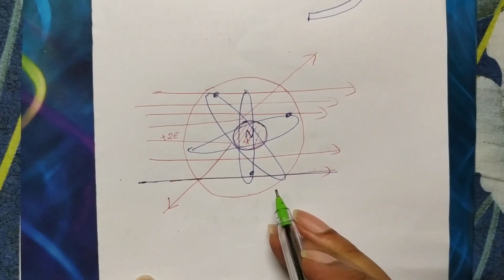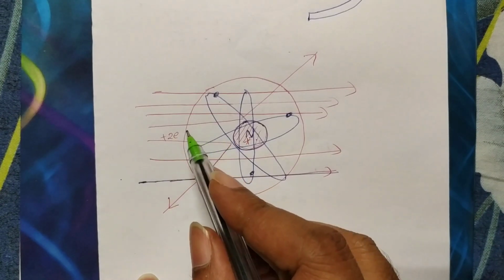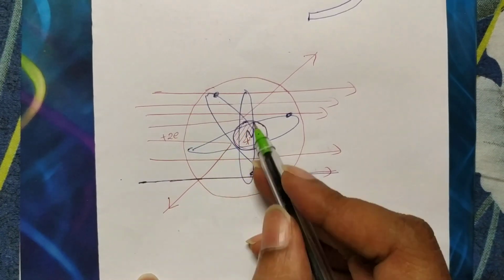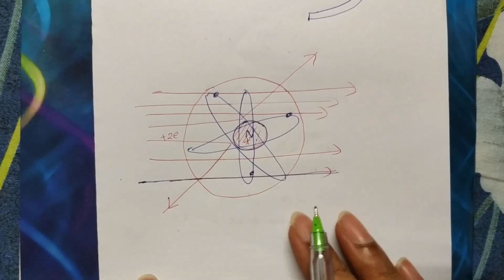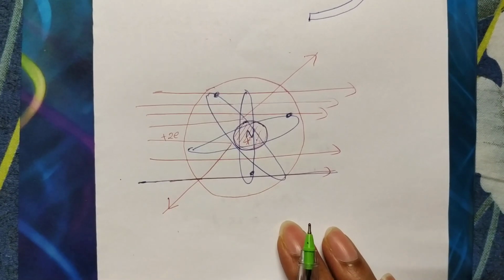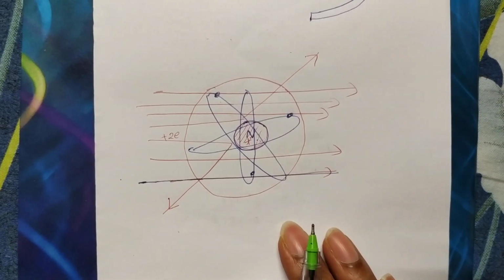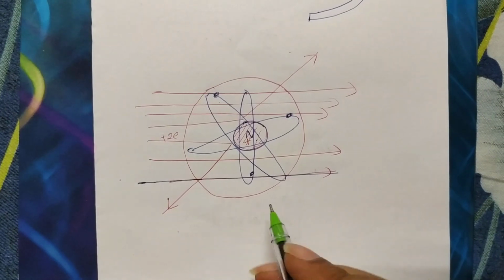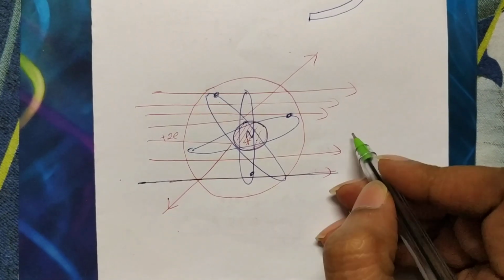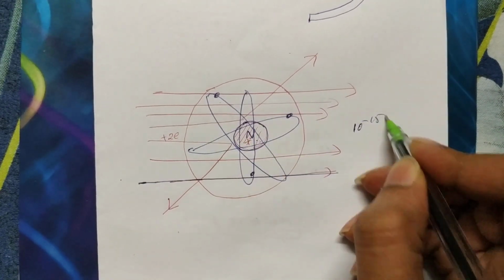But a very small number of alpha particles which go nearer or very close to the nucleus get scattered. This concludes that the total mass of the atom is concentrated in a small tiny space, that is what you call the nucleus. The remaining atom is completely free and has no mass. According to his experiment, the size of this nucleus is 10 power minus 15 meters.